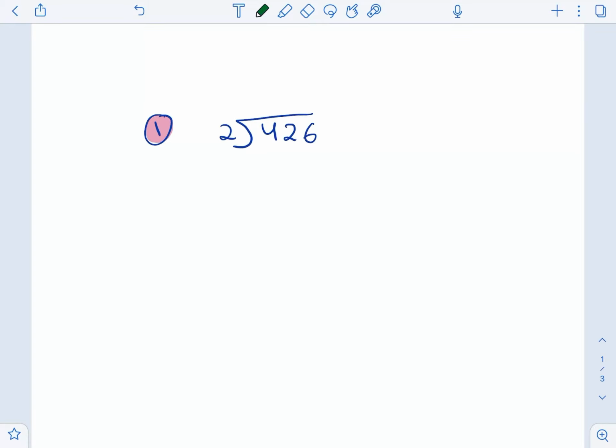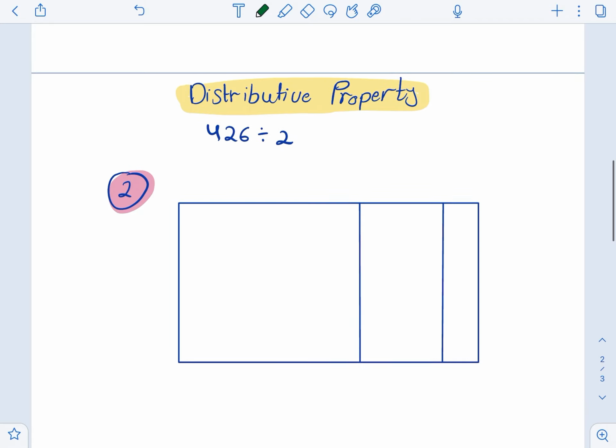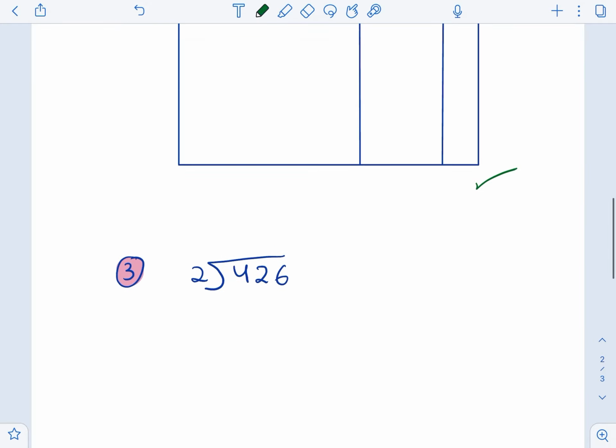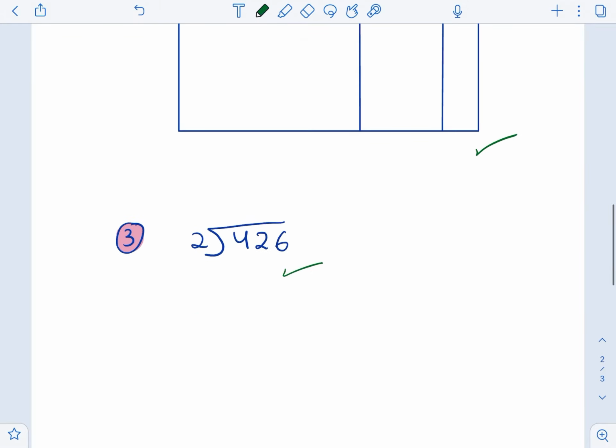Hello everyone. In this video, we're going to learn how to divide using three different ways. The first way is using the place value that we learned at first. Then we learned two new methods or ways to divide using the distributive property. One of them is using this model that we call the area model, and the other is a close way to the first one, but using the partial quotient.